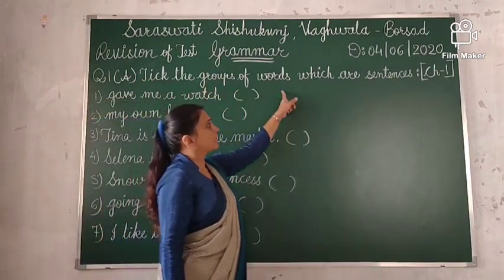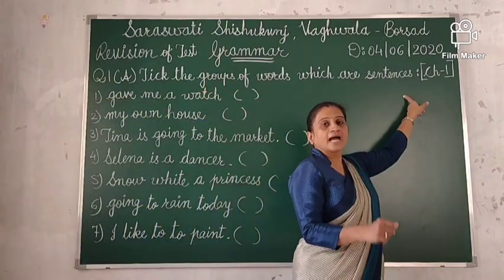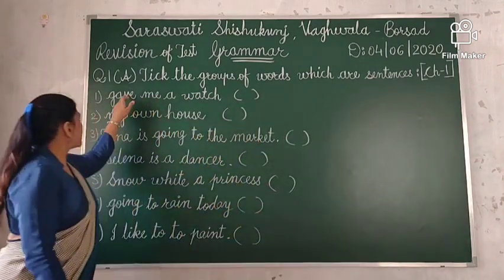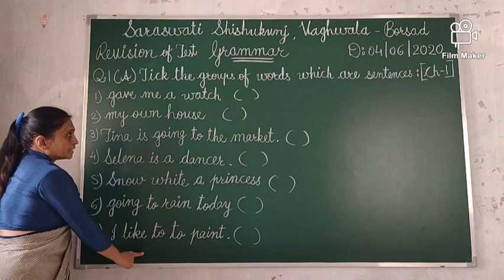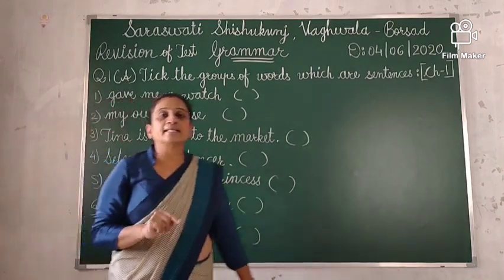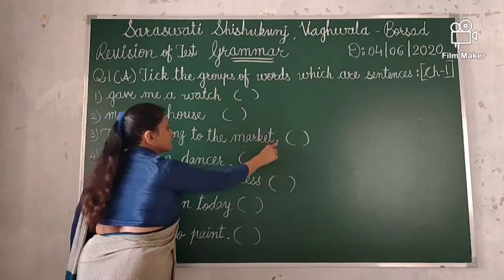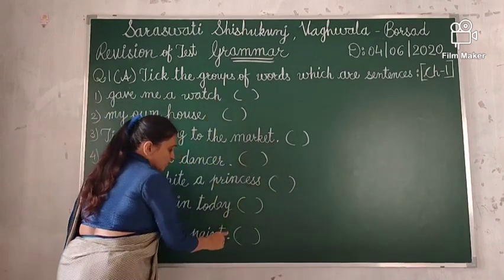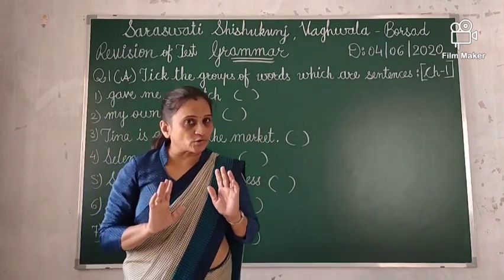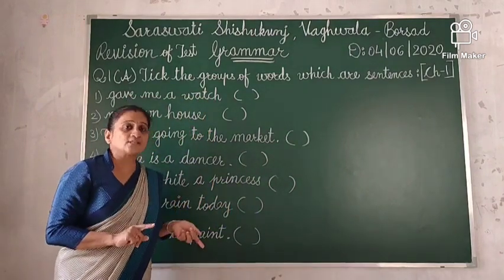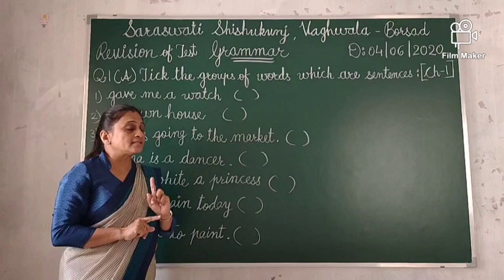Take the groups of words which are sentences. I took this question from chapter 1. So here you can see 7 examples. Children, how will you write the answer in your exam? You have to see at the end of the sentence whether I put a question mark or full stop. Then you will understand whether this is a complete sentence or an incomplete sentence.